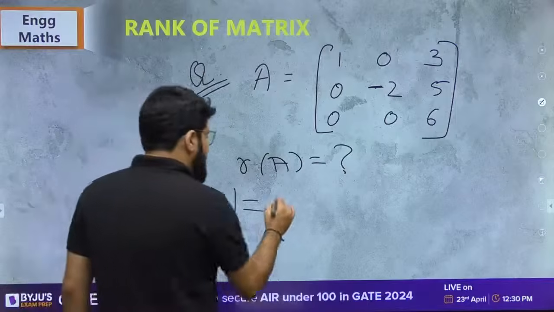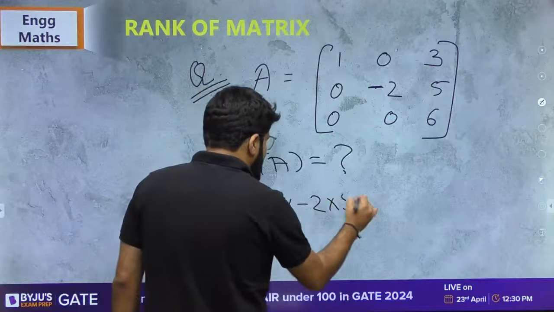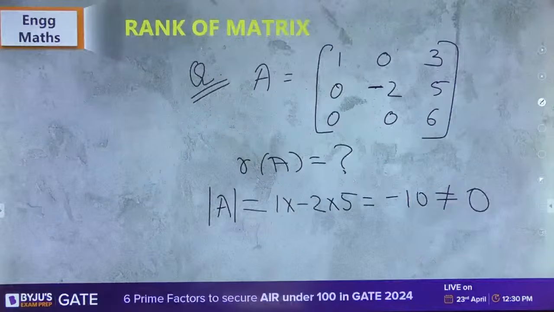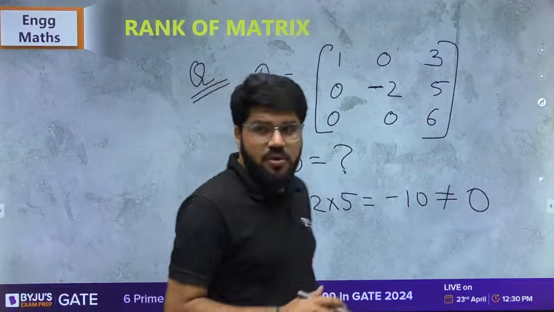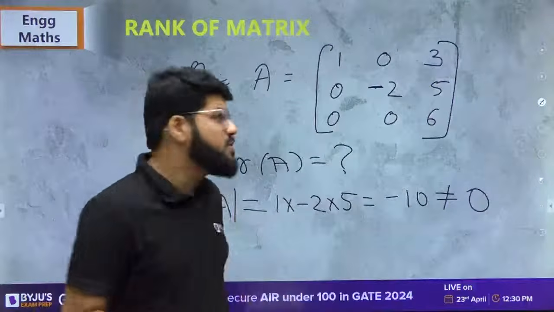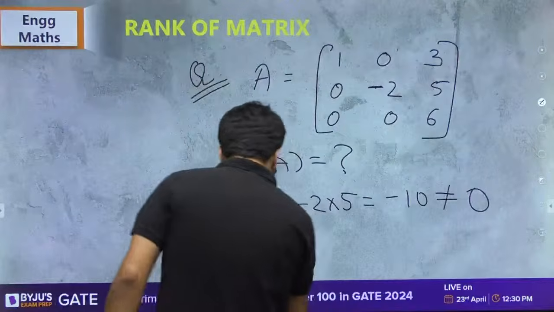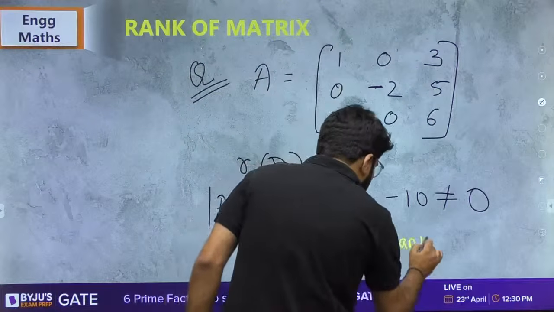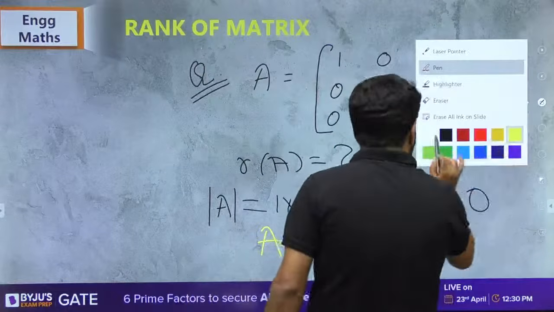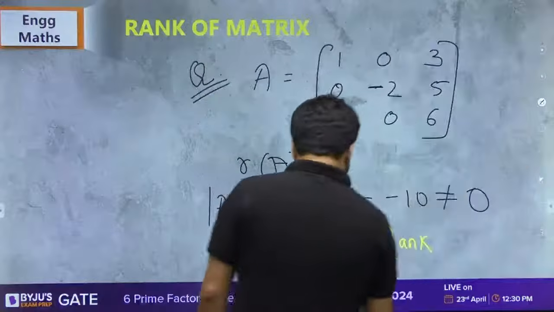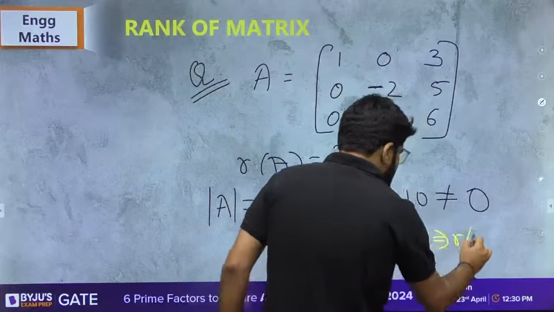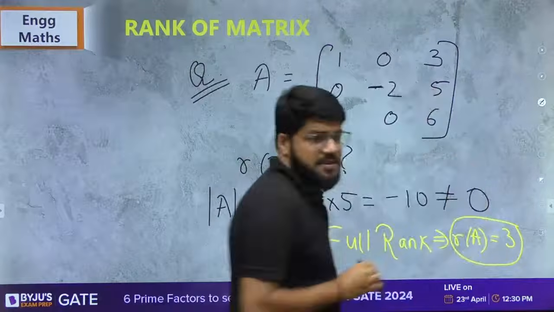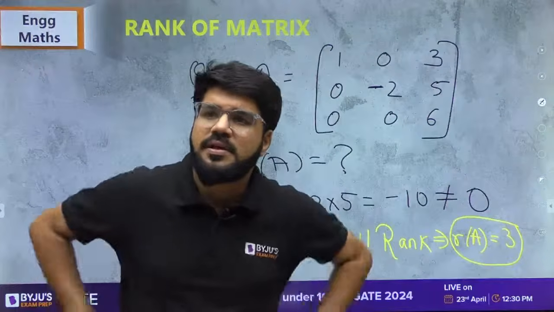So it is equal to 1 multiplied by -2 multiplied by 5, which is minus 10, and that is not equal to 0. If the determinant is not equal to 0, then the matrix A will have full rank. And what is that full rank? The full rank for a 3 cross 3 matrix is said to be 3.